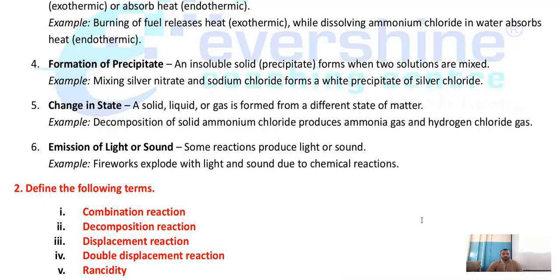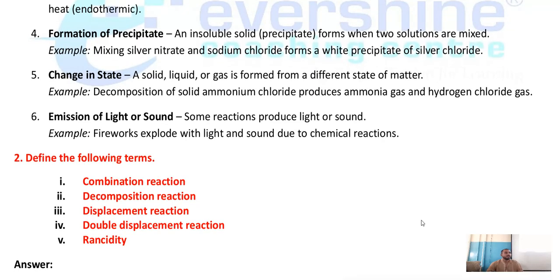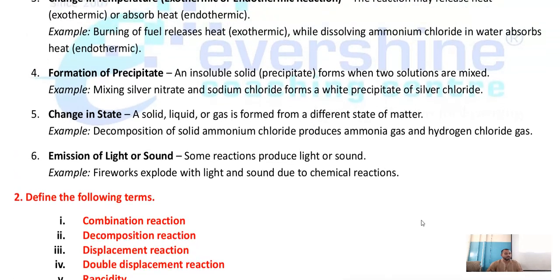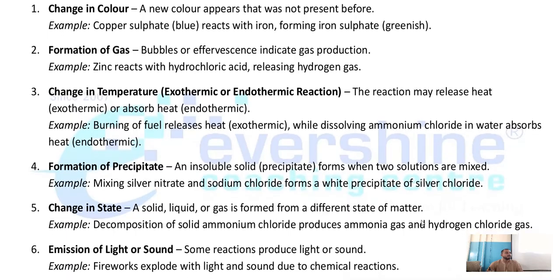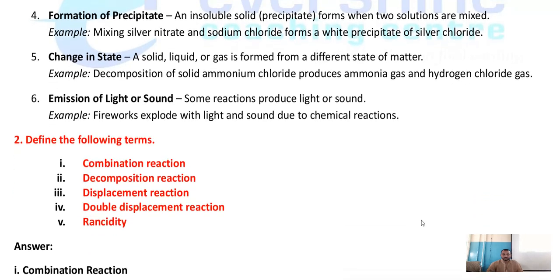So some reactions produce light or sound. Example, fireworks explode with light. You might have seen the crackers in Diwali. When they explode, they give sound along with the light. Isn't it? So this shows that a chemical reaction has taken place. Any doubts with these statements? So children, simply you should not mug up any answers. You need to understand and learn the answers.